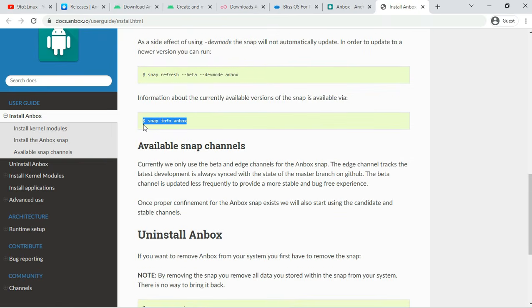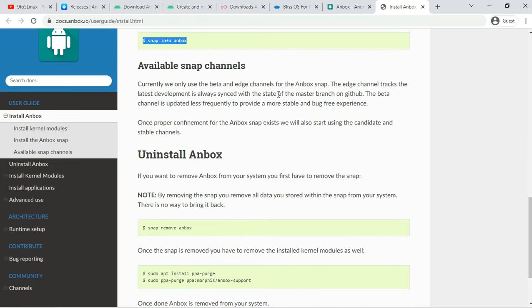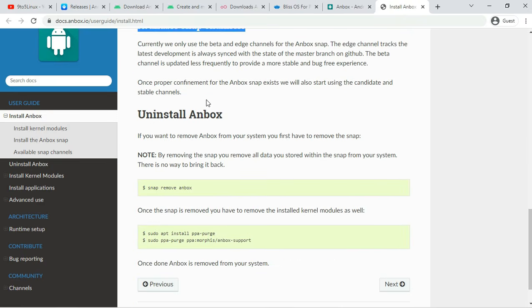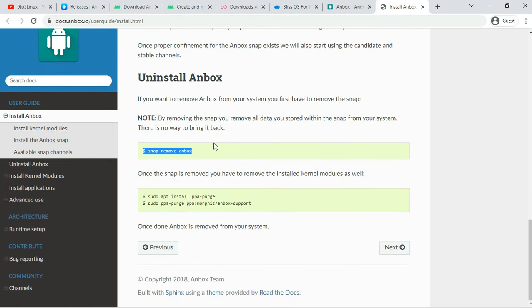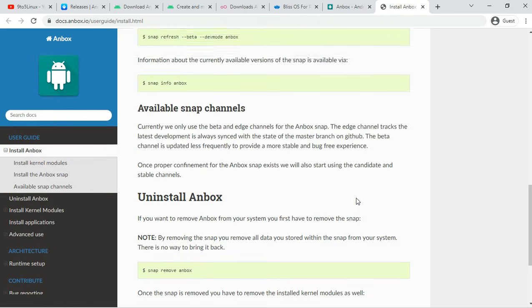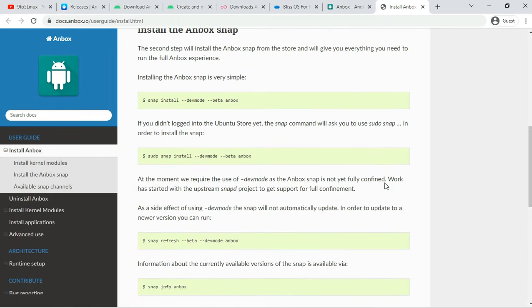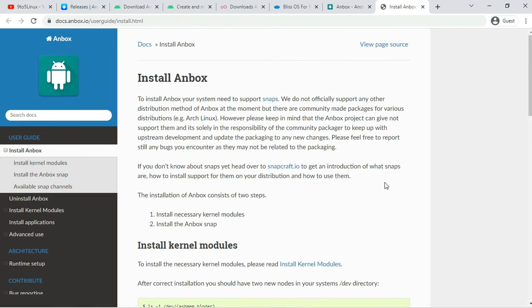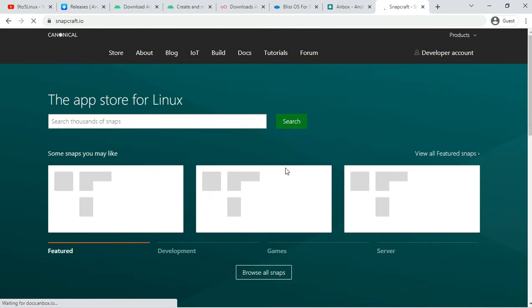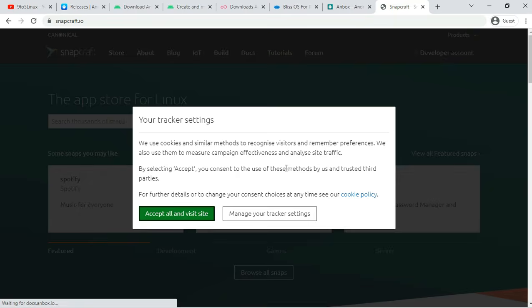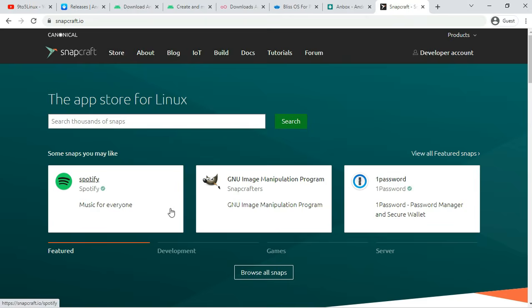Key features of Anbox. Number 1. Open source. Number 2. Container-based approach. Number 3. Secure and scalable. Number 4. APK application support. Number 5. Cloud version available. You can also install other mobile OS on Anbox, such as Ubuntu Touch, Sailfish or LuneOS. Anbox is also the best Android emulator for Kali Linux.